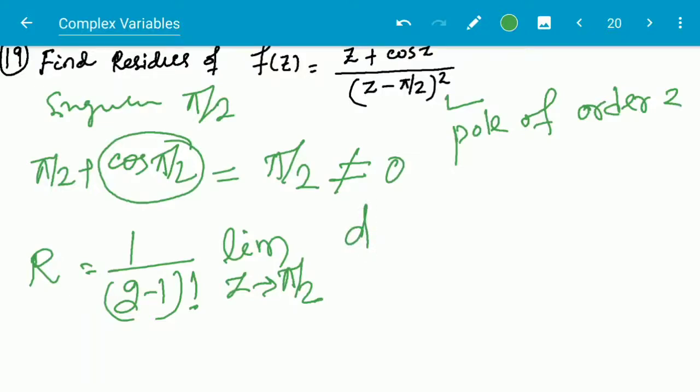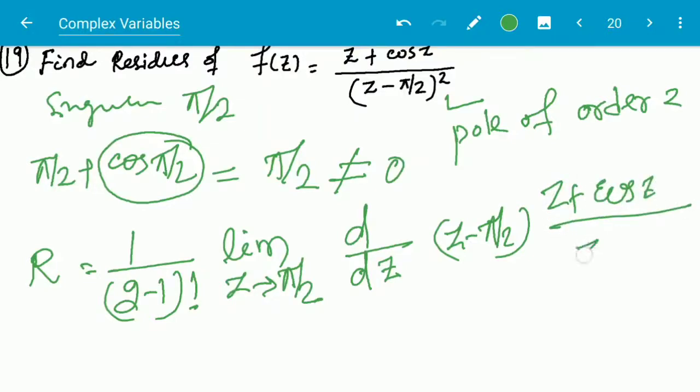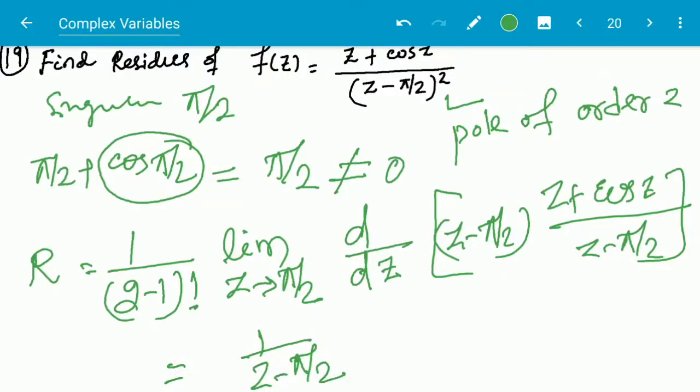What is it? The 2−1 = 1st derivative, d/dz of (z − π/2)² · (z + cos z)/(z − π/2)², and this is coming to be 1 − sin z, which will be equal to 0, because if z tends to π/2, then this will be 1 − 1, this will be 0, and the whole will be 0.